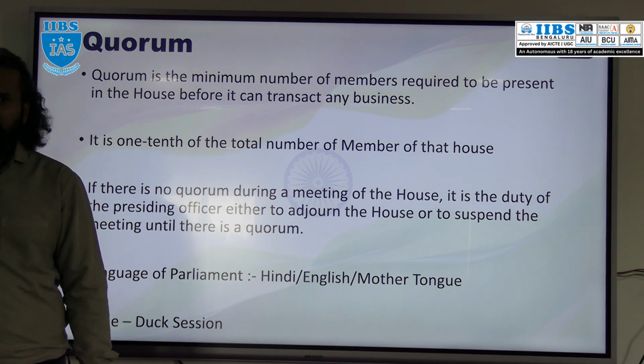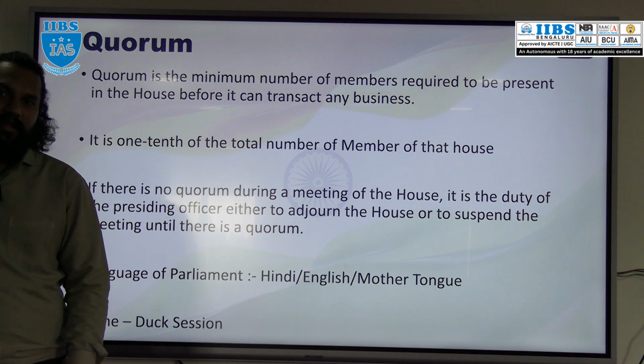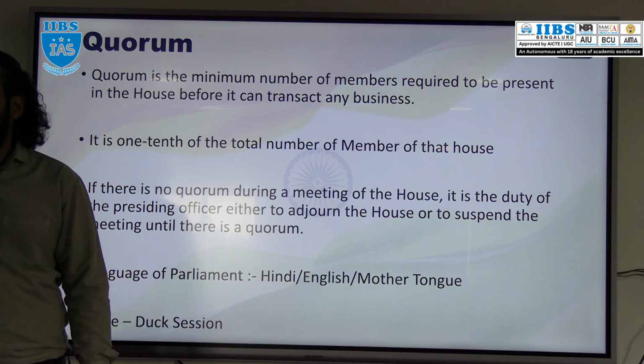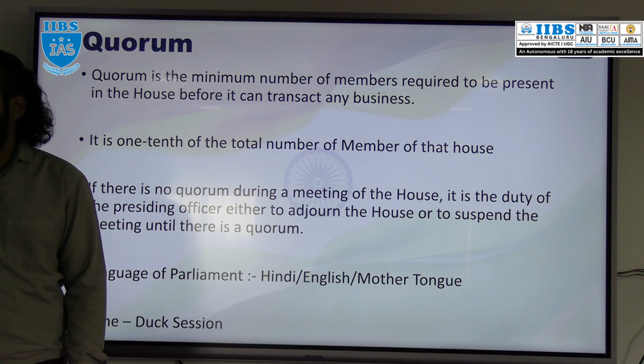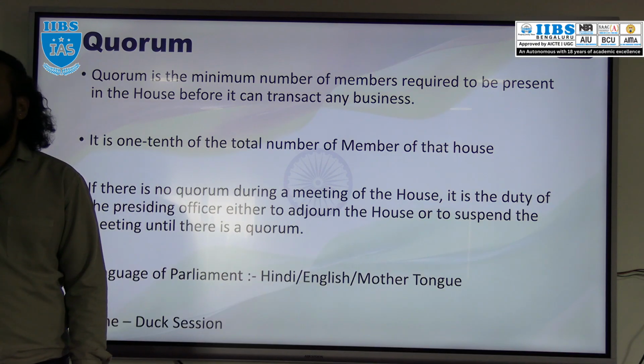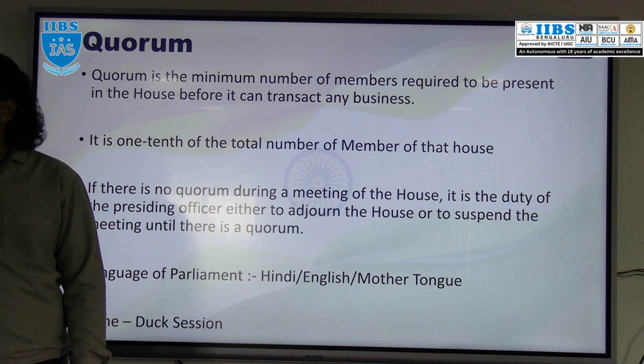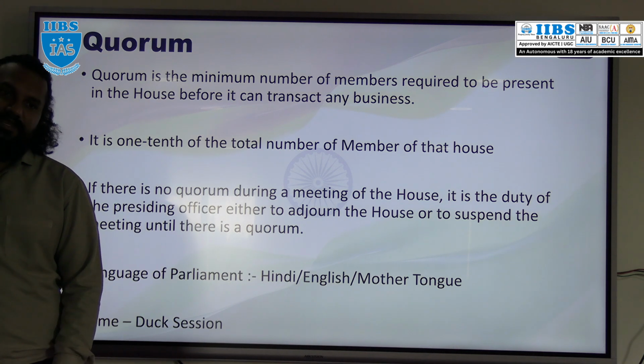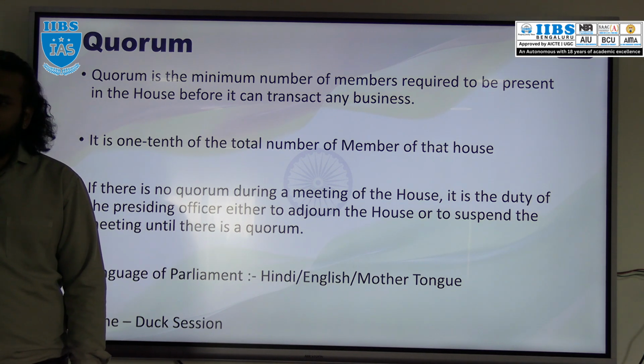Kannada people can speak Kannada, Telugu people can speak Telugu, Bhojpuri people can speak Bhojpuri, Gujarati people can speak Gujarati, Marathi people can speak Marathi, but only with the permission of the presiding officer, because mother tongues are not the official language of Parliament. The official languages of Parliament are Hindi and English. Understood?